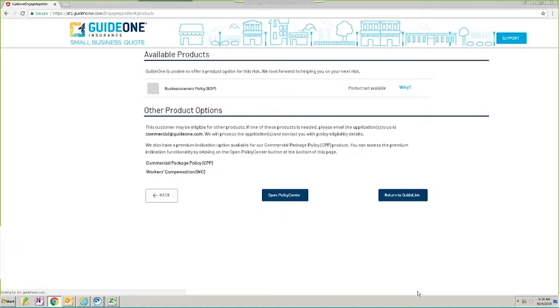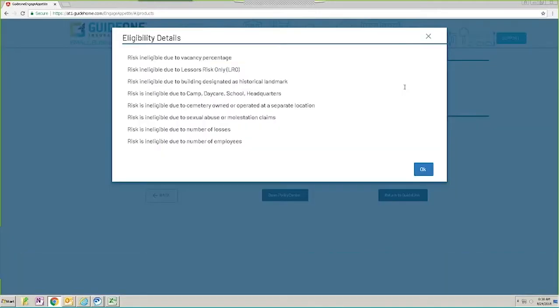We will click next, and that's going to tell us that this is not eligible for a business owner's product. There is a hyperlink to a button called Why. If you click on Why, it will tell you all of the reasons why this particular quote is not eligible for insurance under our business owner's product.